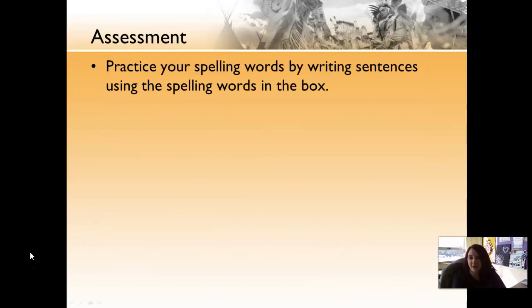Your assessment for today is to practice your spelling words by writing sentences using the spelling words provided.